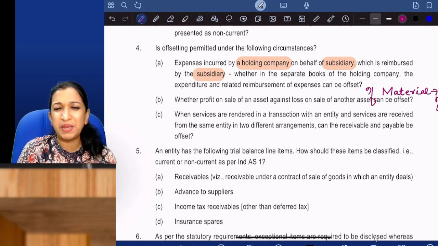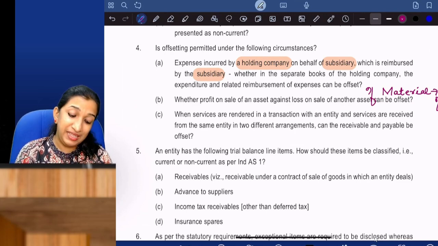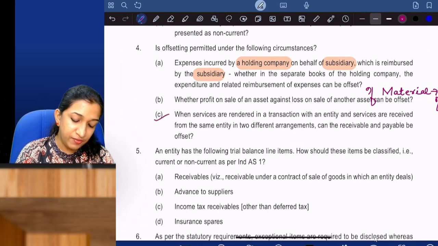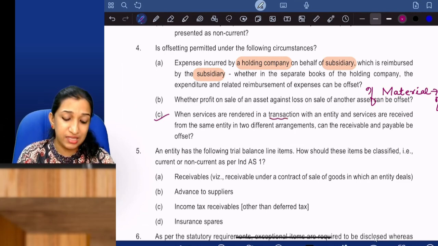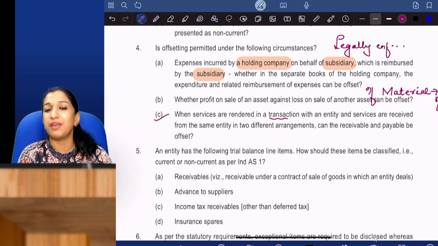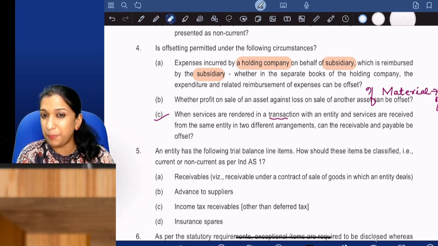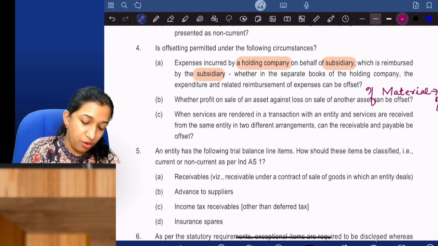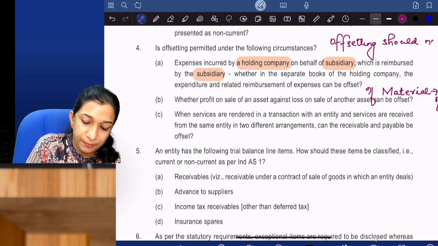Or else PPE sale gain and loss can be adjusted generally. In P and L, it can be adjusted. When services are entered in a transaction, see, when you have a doubt, you always write this: if there is a legally enforceable right to set off, it can be set off, or else it cannot be set off. Offsetting should not affect the substance of the transaction.